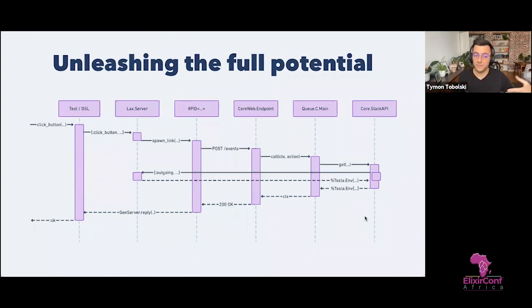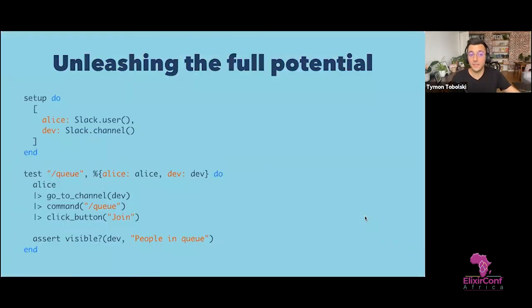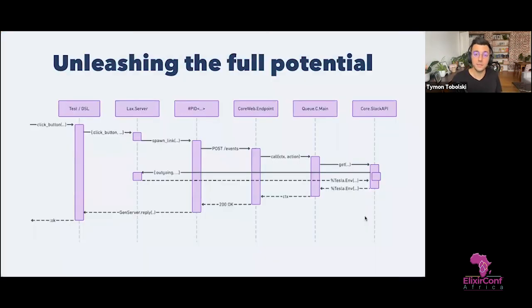So when we have the DSL that says go to channel, comment, or click button, this is all just sending messages to that single GenServer, and then it will call our Phoenix endpoint all the way down to the bot code.